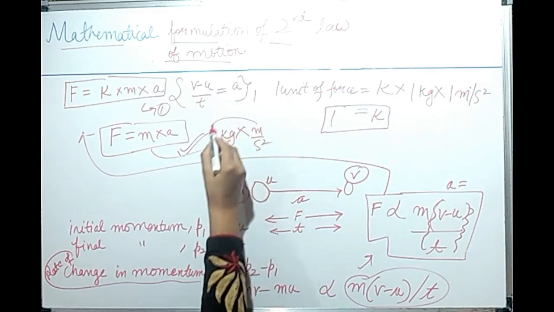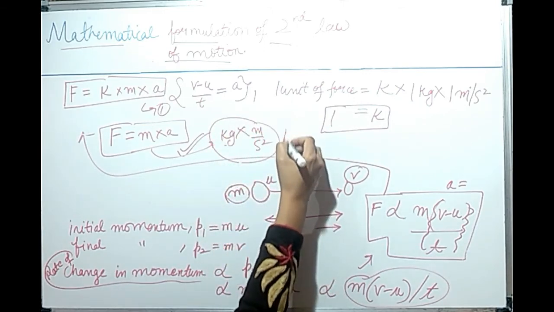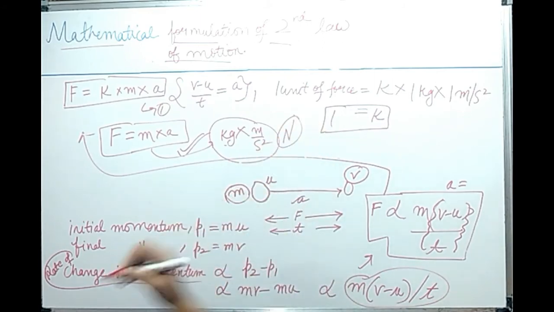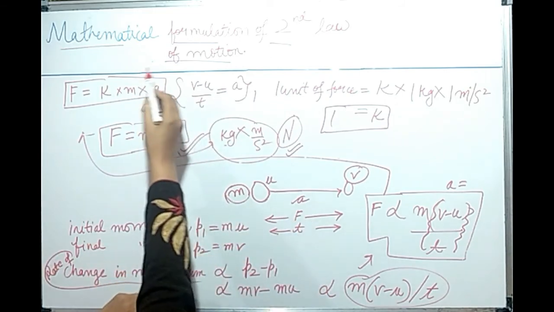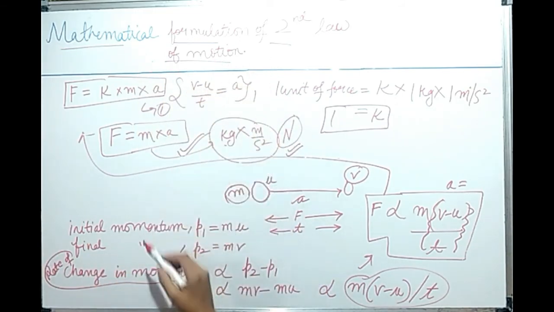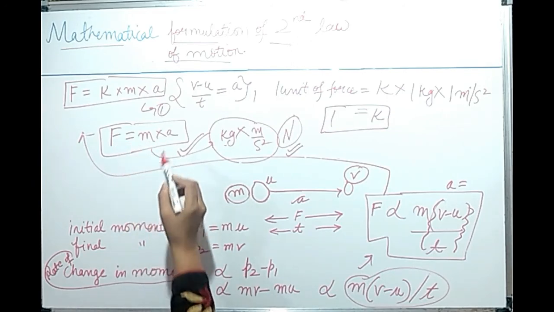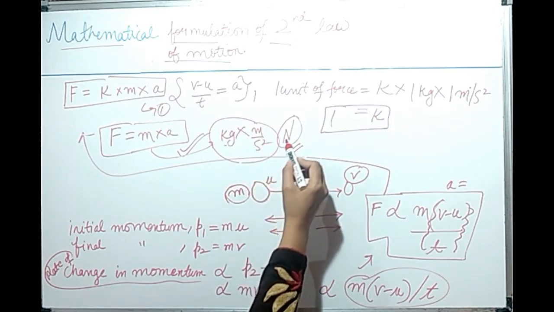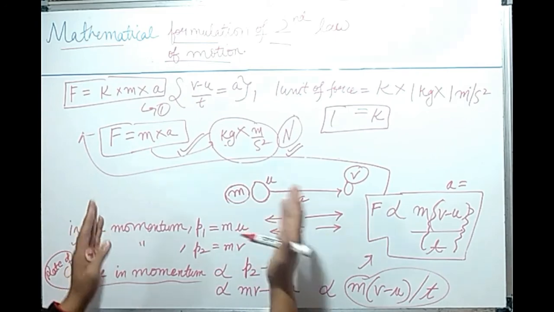So the unit of force is kg meter per second square, and that is also known as Newton. We represent it by the symbol N. So dear students, I hope you have understood the mathematical formulation of the second law of motion, and we have got the result force equal to mass into acceleration, and the SI unit of force is kg meter per second square, that is Newton. If you have any query or doubt regarding this, you can mention it in the comments.